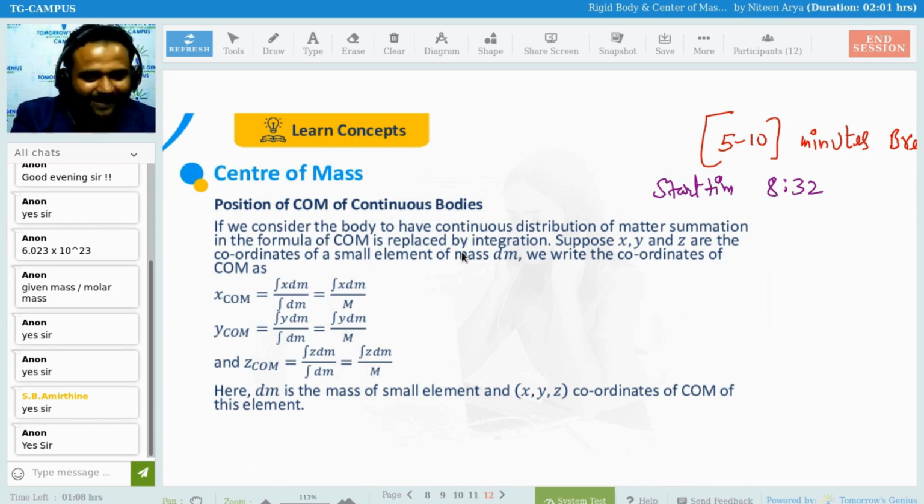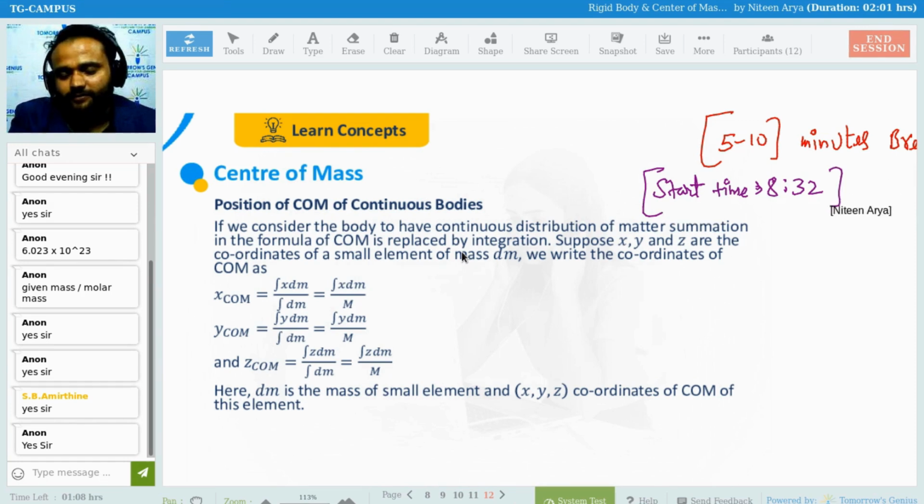If I'm not back exactly at 8:32, don't worry, but read this and tell me what you understand from it. Don't leave this class. The main thing is still to come: important things and important formulas altogether.